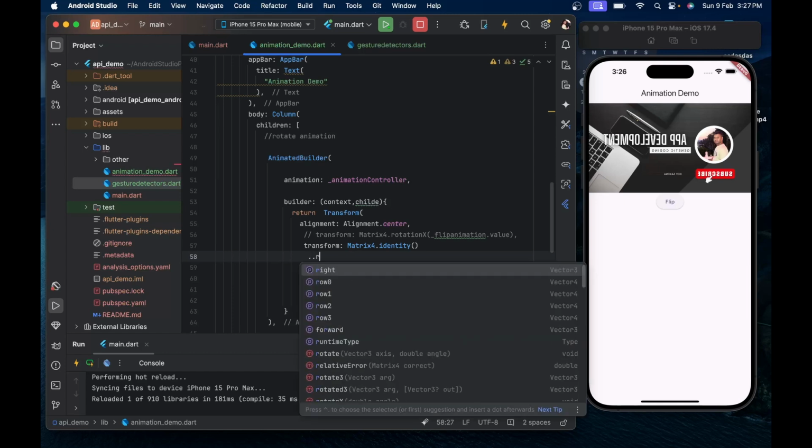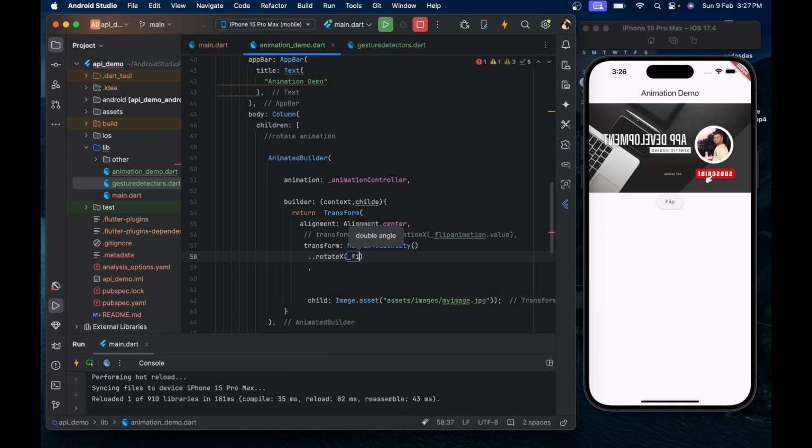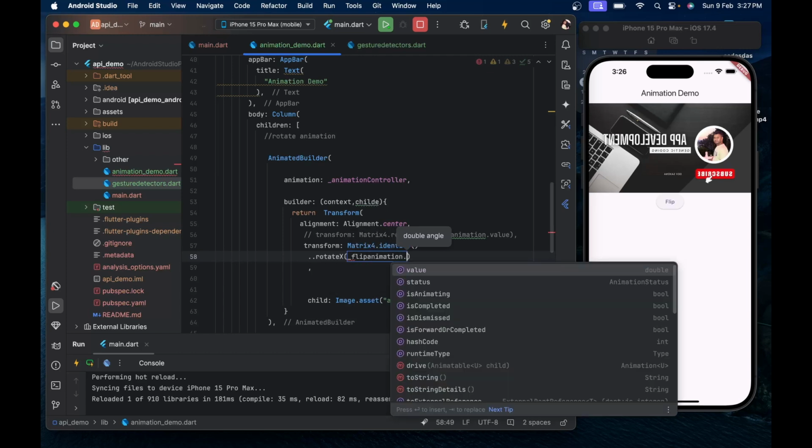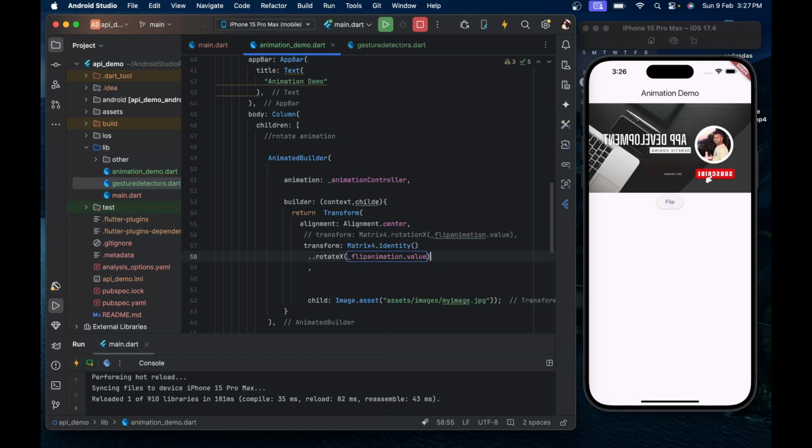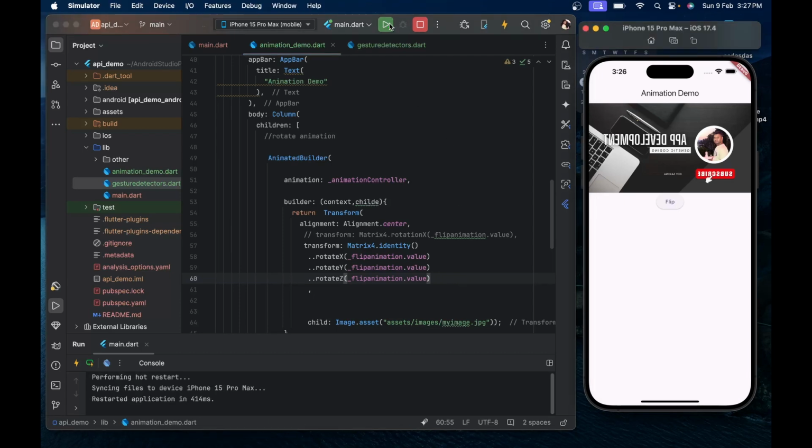So add flip animation dot value and Z. Here it is. Now we have achieved the same effect which we already saw at the start of our video.